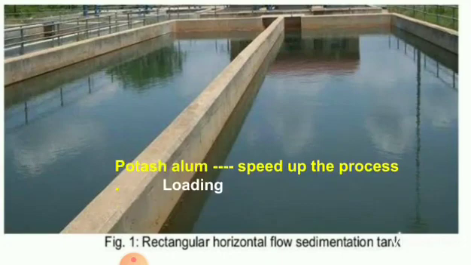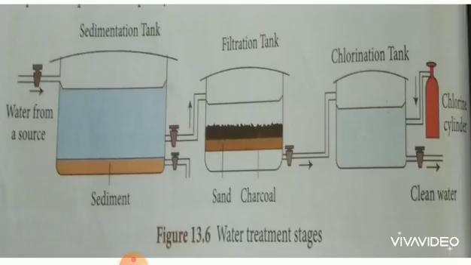Sometimes a chemical substance such as potash alum is added to water to speed up the process of sedimentation. This process is called loading. So what is the reason for adding potash alum? To increase the sedimentation, right? The particles of potash alum combine with the suspended impurities and make them settle down at a faster rate.